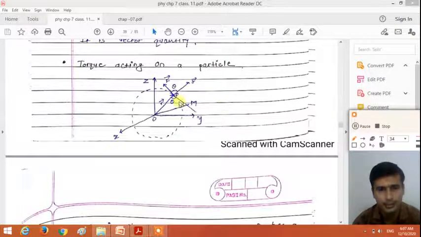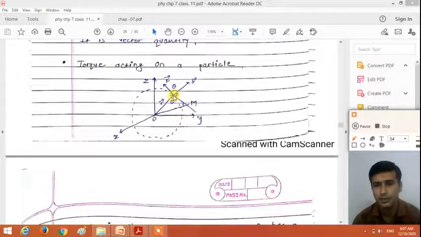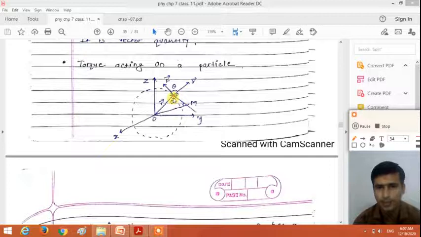So let us consider the particle P is at a point P, performs the rotational motion about a z-axis. The particle P may be a particle of the rigid body, may be a particle of the system of the particle, right? So consider a particle is at a point P, has a position vector r with respect to origin. This particle P performs the circular motion about the z-axis.